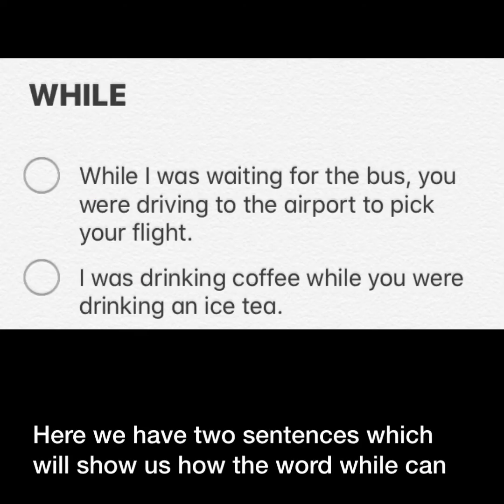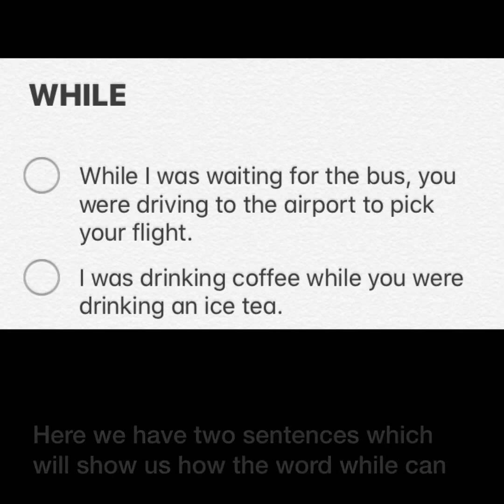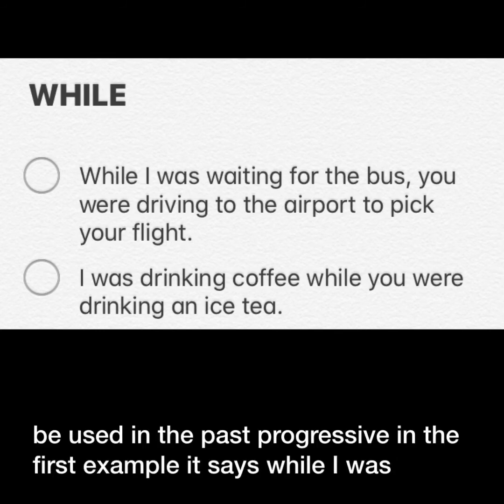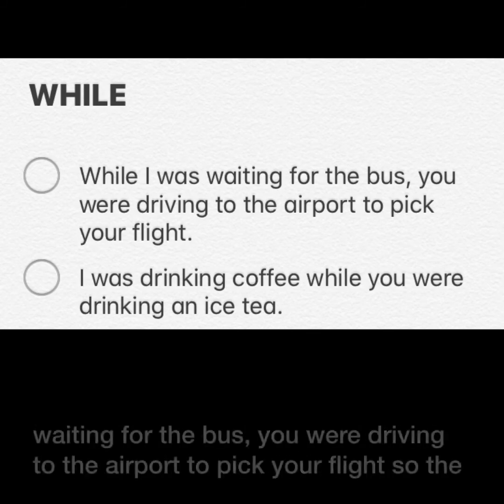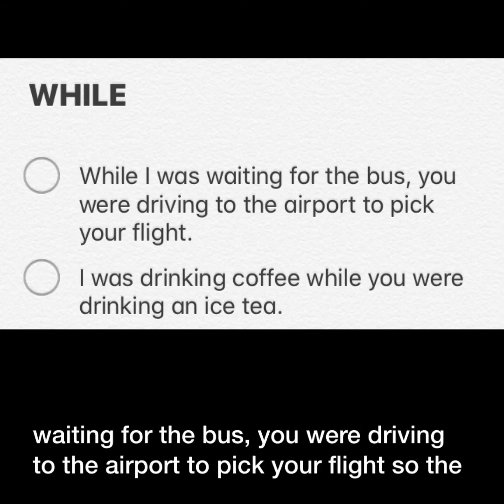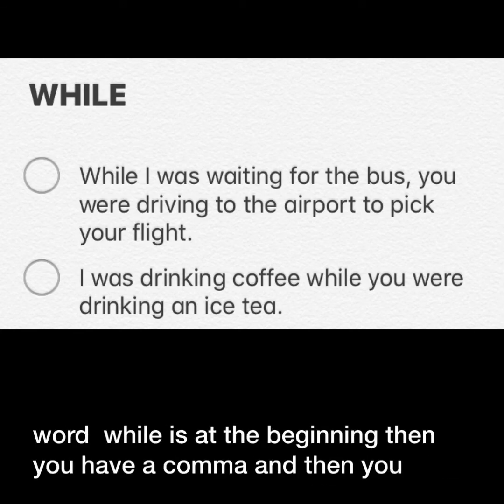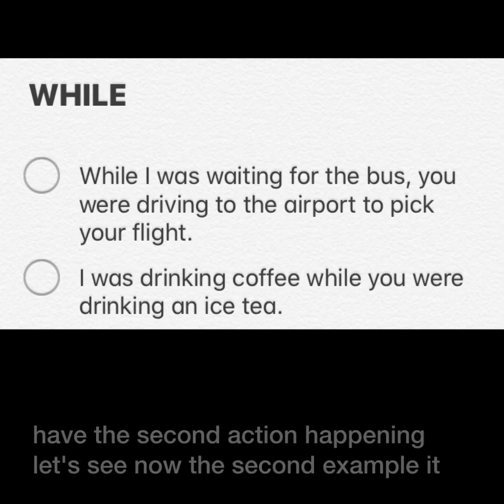Here we have two sentences which will show us how the word while can be used in the past progressive. In the first example, it says, while I was waiting for the bus, you were driving to the airport to pick up your flight. So the word while is at the beginning, then you have a comma, and then you have the second action happening.